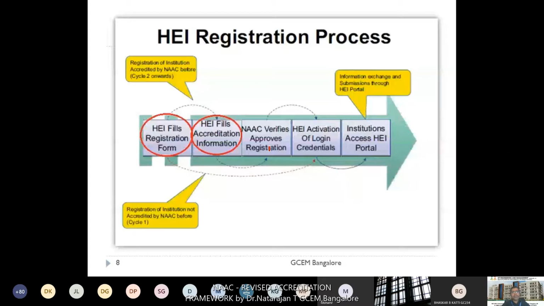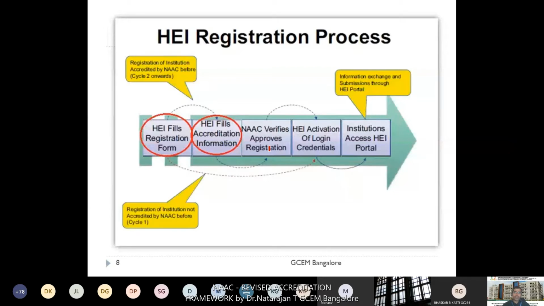And before going to do that, who will do this process? That is a big question, right? Usually, if colleges are willing to go for the accreditation process, in the second cycle the IQAC will take care of the overall registration and other processes. But if you are in the first cycle, then you need to create an IQAC cell, and the IQAC coordinator is the responsible person to register all these things. Or else, if you have not created this IQAC cell earlier, then you can allocate one NAAC overall coordinator, and he will take care of all these things. Then go to the next one.